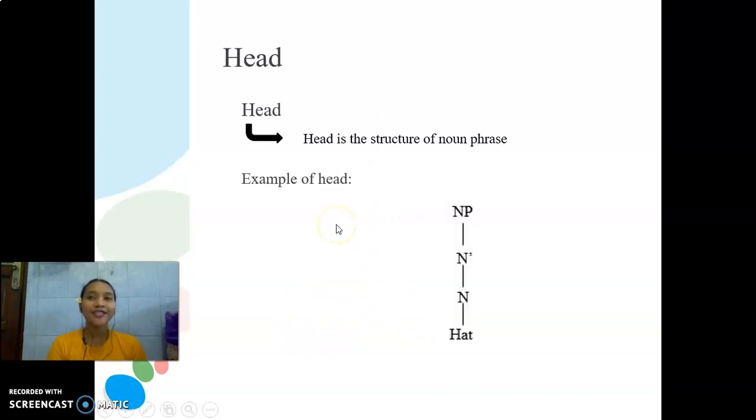Next, I would like to explain about the components of the noun phrase. The first one is head. Head is the structure of noun phrase. The example of head, I use head in here. Head in here, we can know it is the noun. So, it is the example of head.